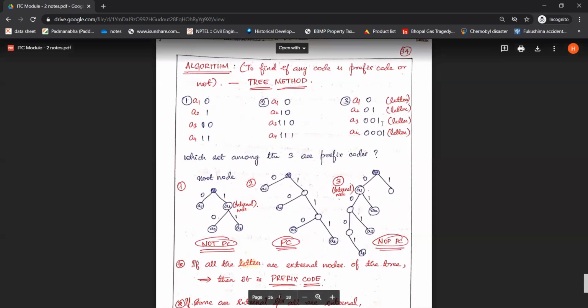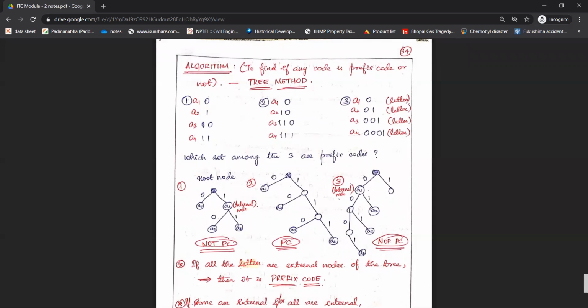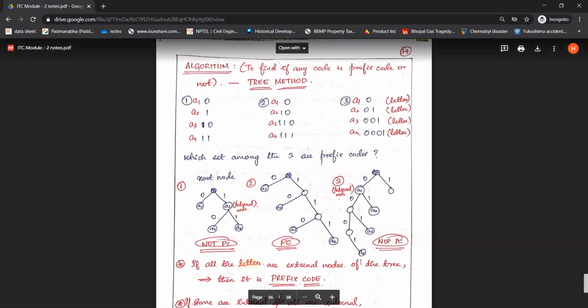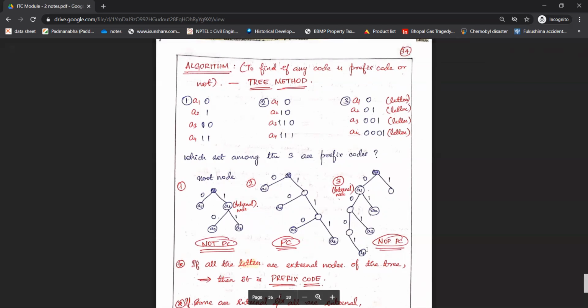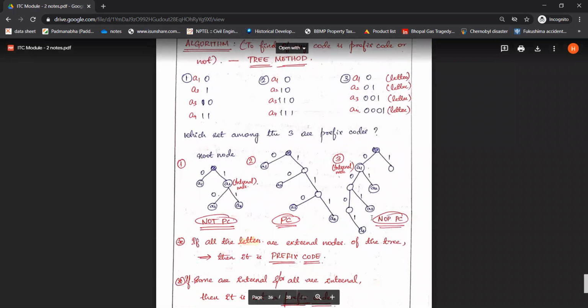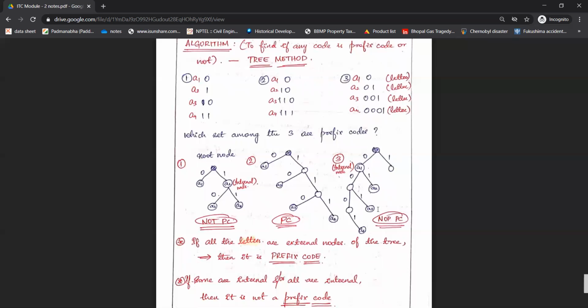Next, 0 0 1. So we'll again have to branch this node into 0 and 1. So 0, 0 and 1 I'll be getting over here. So name this node as A3. Next we have the code word for A4 as 0, 0, 0 and 1. So 0, 0, 0, and after branching this we'll get one more 0 and 1. So three zeros followed by 1 we'll be getting in this path. So name this node as A4. Okay, now this is the tree diagram for the third set of code words.